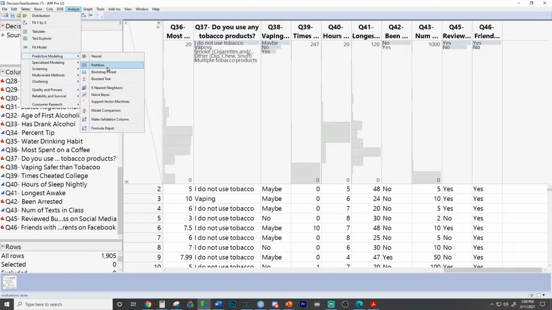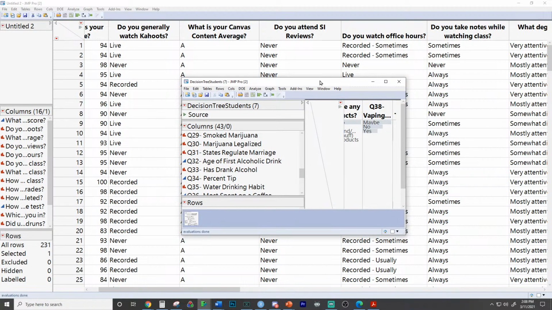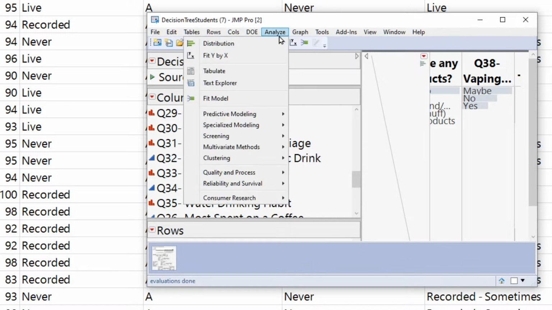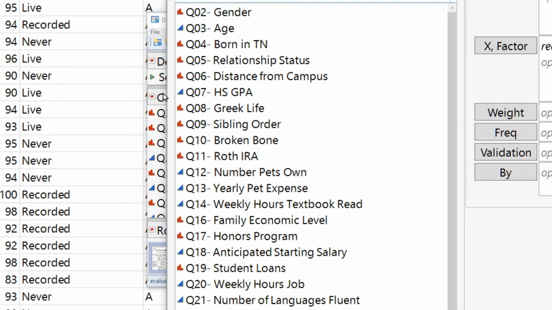To make the decision tree, we're going to go to the following. Take a look at the screen right here. I'm going to zoom in today, I haven't been zooming in on this lately. We need to go to analyze, predictive modeling, and partition. So here's where you go to make your decision tree. Once you go to this platform, we have to zoom back out now.